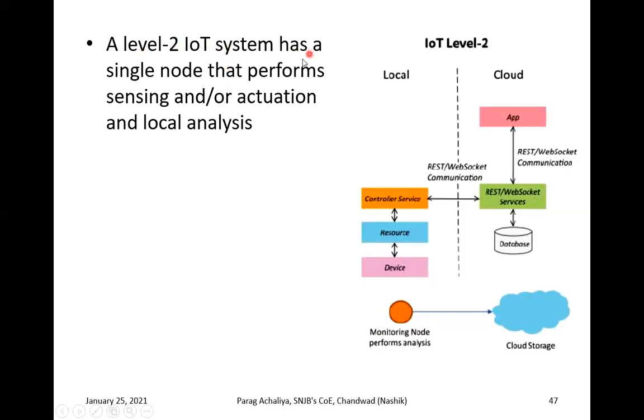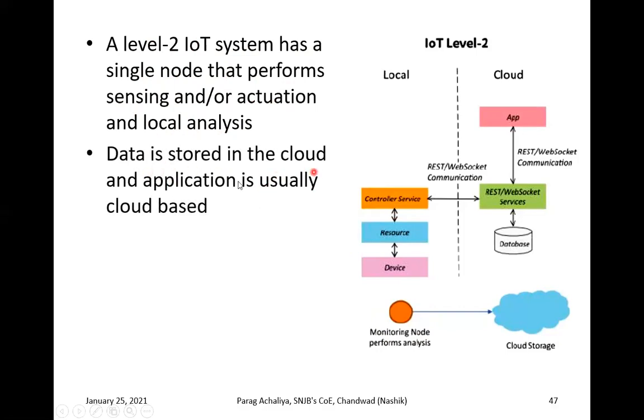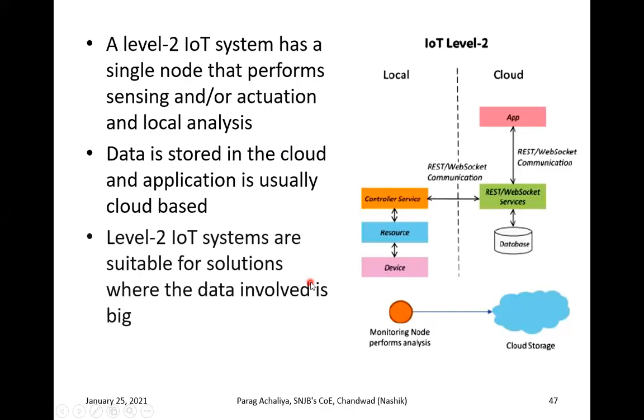A level 2 IoT system has a single node that performs sensing, actuation and local analysis. Now if you observe, in level 2 there will be a single node. That single node is going to simply sense or actuate the data, and it is going to do the analysis on that data locally, not on the cloud side. Data is stored in the cloud and the application is usually cloud based. In level 2, all types of data are going to be stored on the cloud and the application is usually a cloud based application.